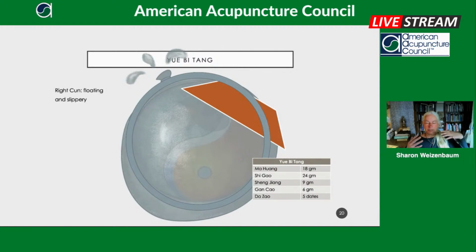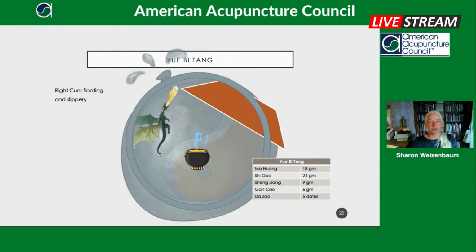Once that blocked surface starts to get hot, then we say, oh, it's moving into Yangming. And so you get not only water swelling, but it starts to get red, and the water swelling is painful. And you can see we're replenishing the fluids and the yang from the inside.